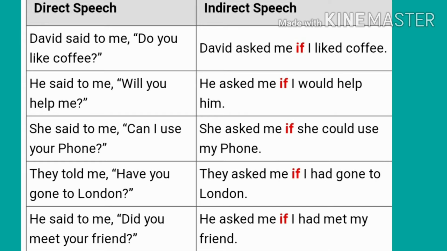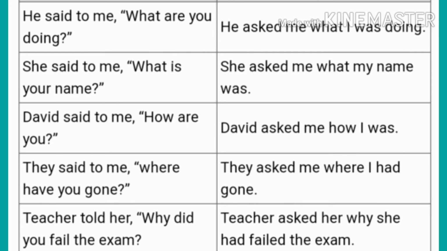These are the examples of yes no type questions, or we can say the questions which start from a helping verb. Now some examples of WH type questions. Questions which start from the question word. Look at first example. He said to me, "What are you doing?" He asked me what I was doing.